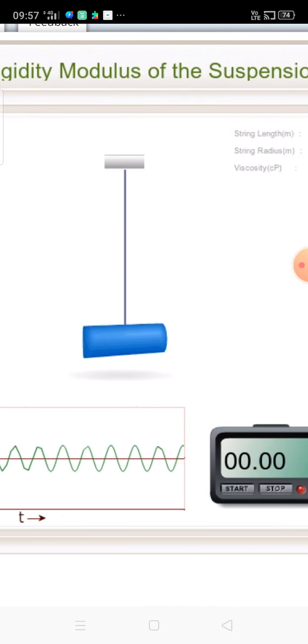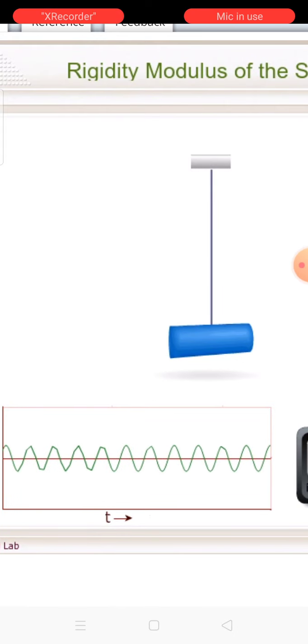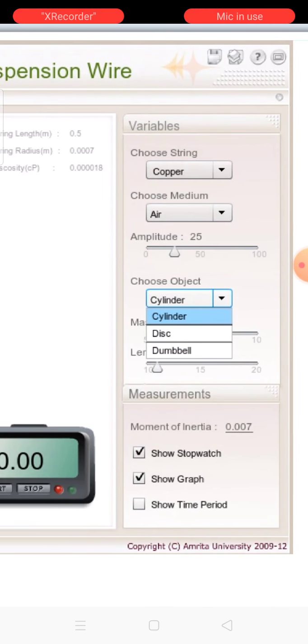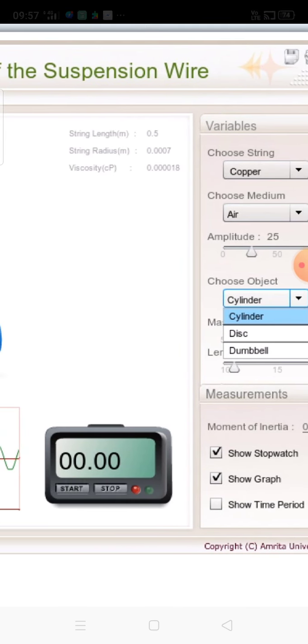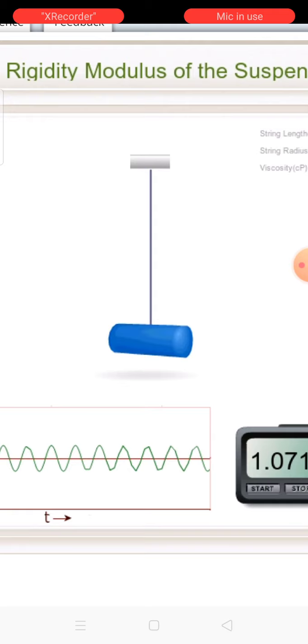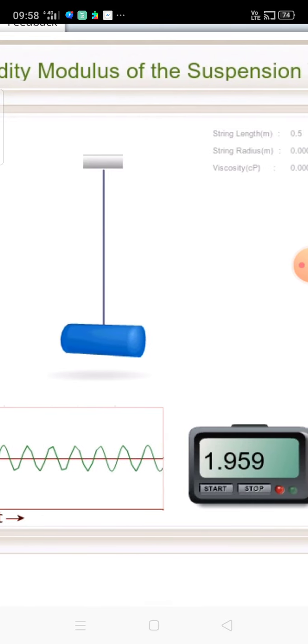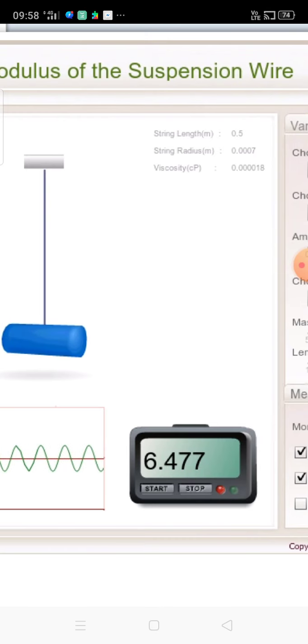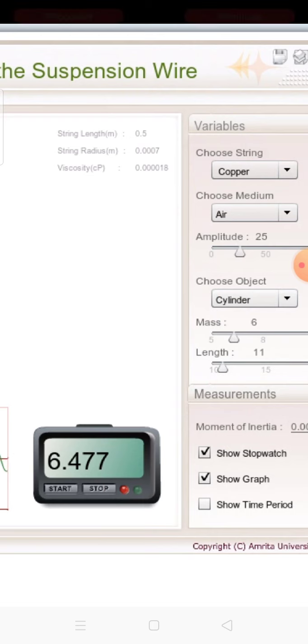It is showing no time now, and it is a graph of the motion of the pendulum. Now if I press the start button twice, it will show the oscillation. Now the oscillation is going on and it is measuring the time. Now if I stop the time by pressing twice, I can show the time period. You will be clicking on the show time period button.